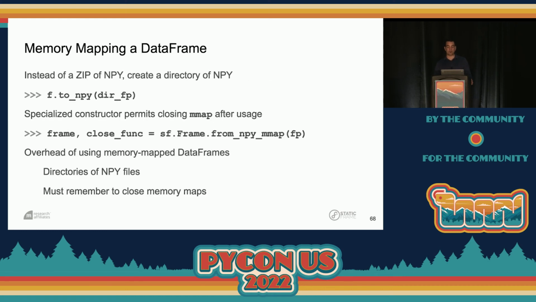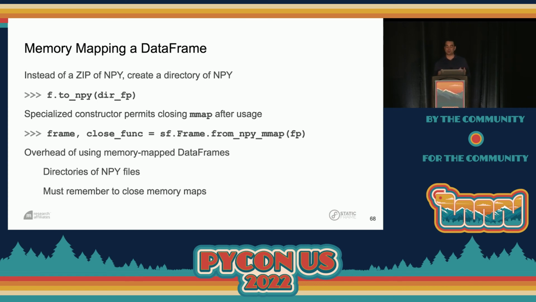So we can do that with our NPYs, but we can't use a zip anymore. What we need to do is write all of our NPYs to the file system, and StaticFrame offers an exporter to do that. You simply say to NPY. We're going to give it a directory, and we're going to fill that directory with NPY files. To get the memory mapped file back into memory, we're going to use a specialized constructor that's going to give us back two things: a frame and a special function we need to close the memory maps after we're done with them.